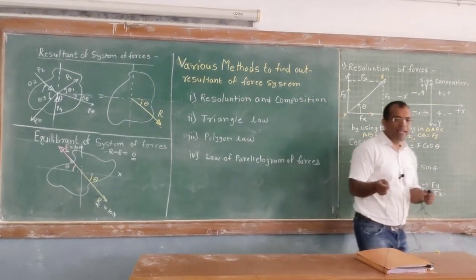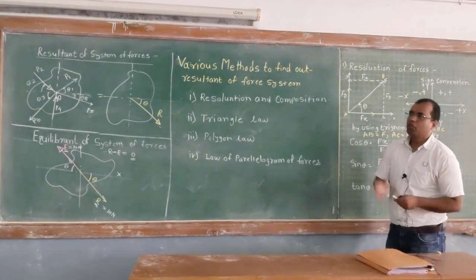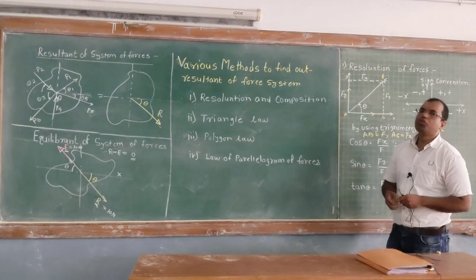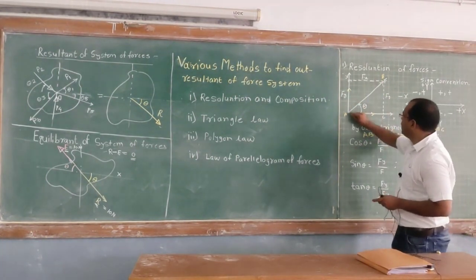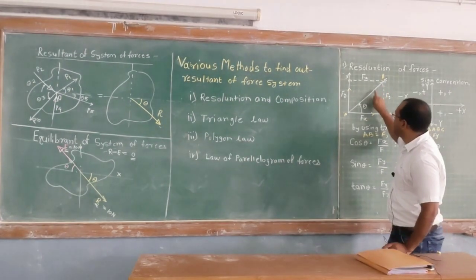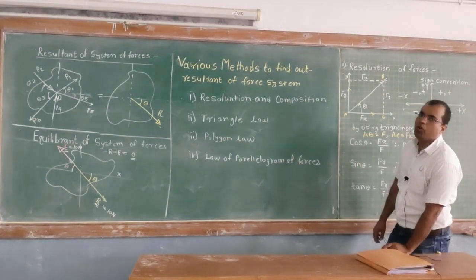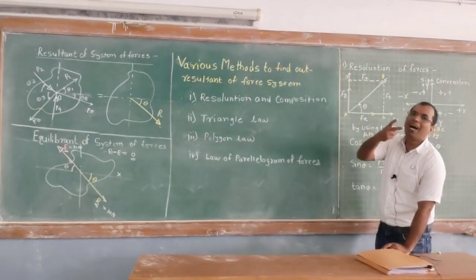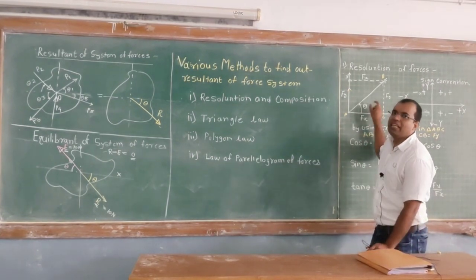If we want to replace a single force by n number of forces, that is known as resolution of force. If you observe this figure, there is only one force F. Now I have to replace this single force F by a number of forces. Generally we replace this force by two components which produce the same effect as the single force.